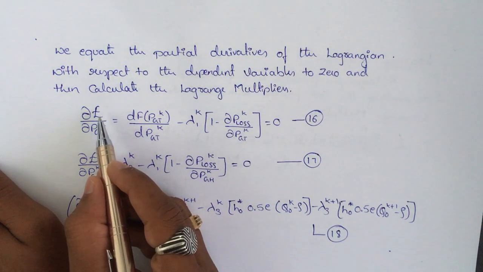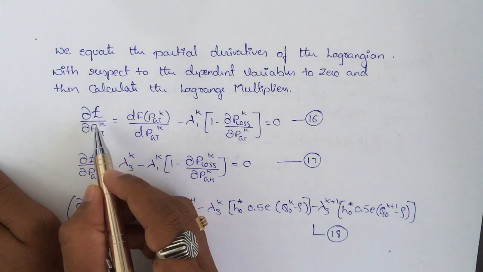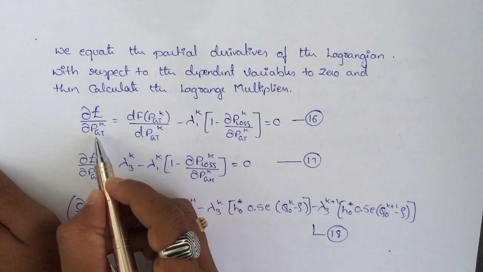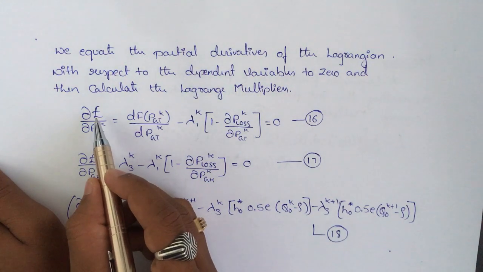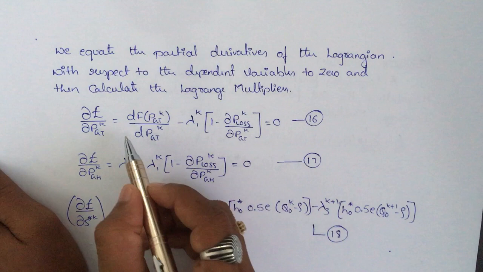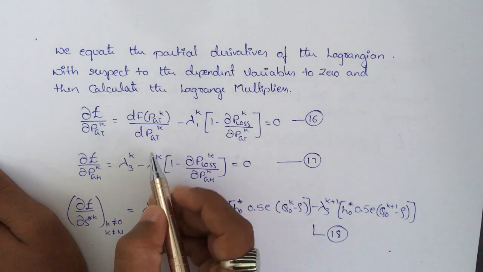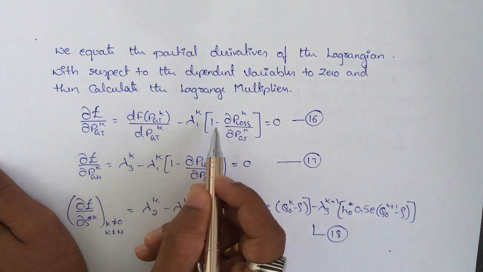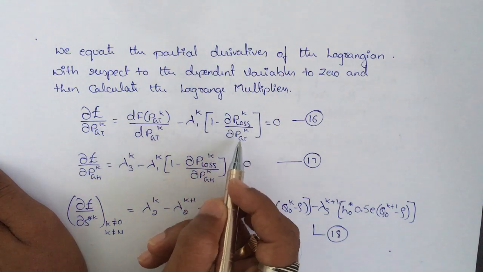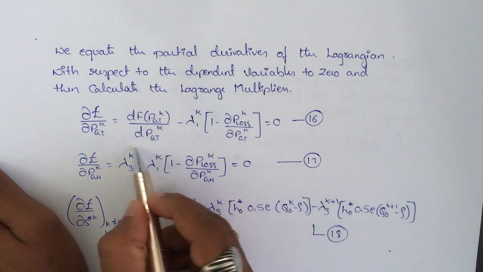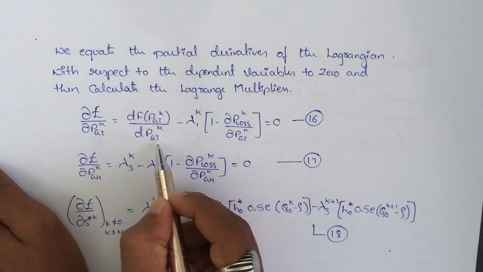Firstly, equation number 15 is partially differentiated with respect to pgtk, the first function. After partially differentiating the Lagrangian function with respect to pgtk, we are left with df of pgtk divided by dpgtk minus lambda 1k into 1 minus dou p loss by dou pgtk, equated to 0. This is our first partial derivative.